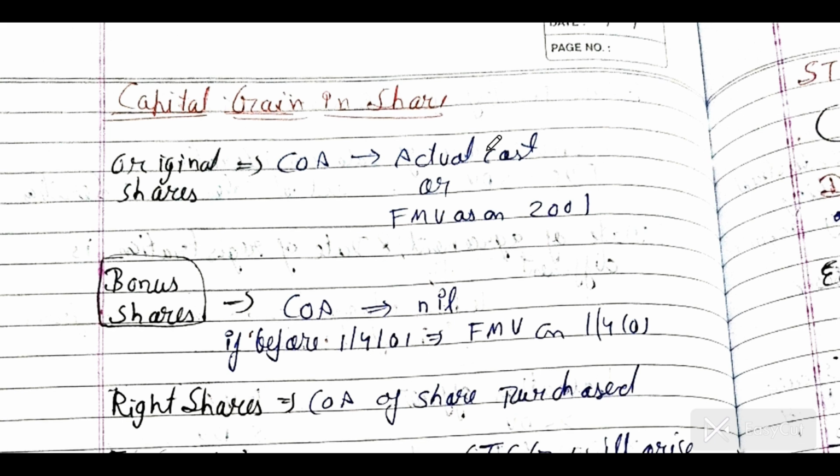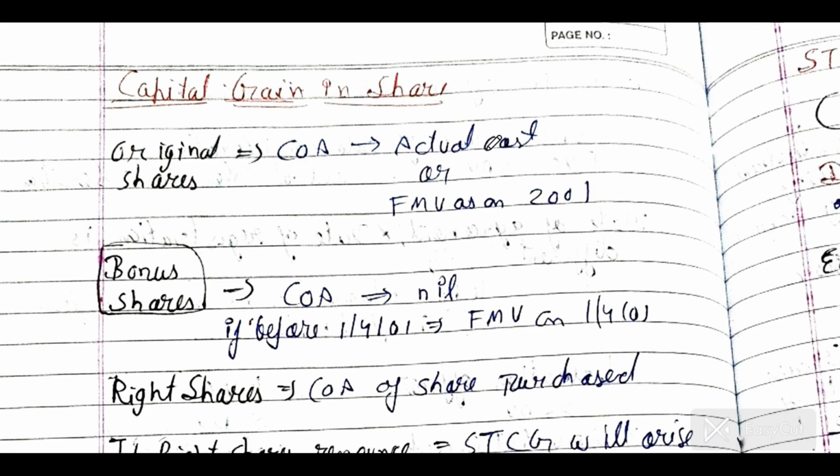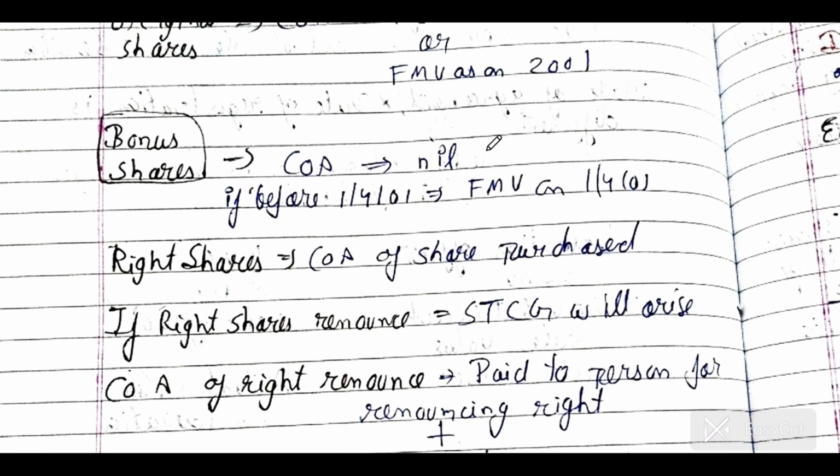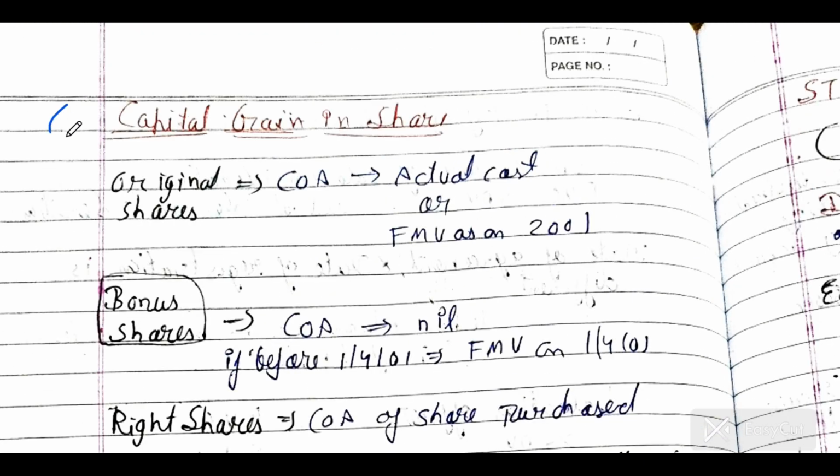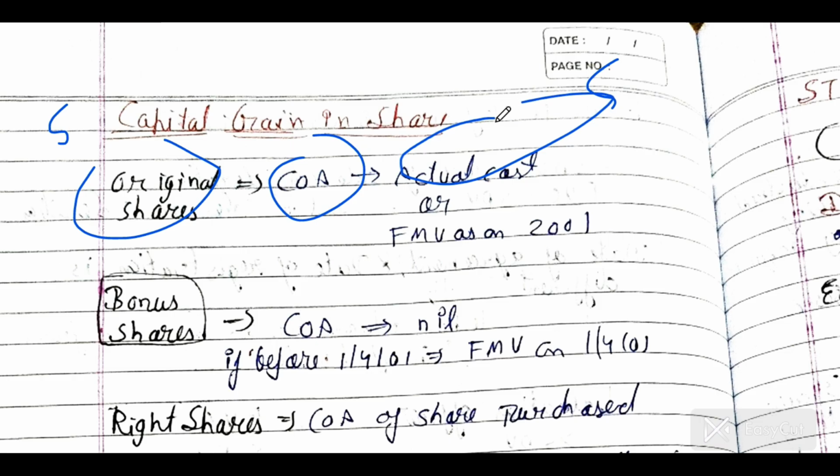Okay, and then we come to capital gain in case of depreciable asset, which we studied in PGBP. And then the most important straightforward 5 marks question, capital gain in case of shares. ICAI will give 3 to 4 adjustments, and you have to answer them. What will be the capital gain in case of original shares? Cost of asset for original shares is the actual cost or the fair market value as on 2001.